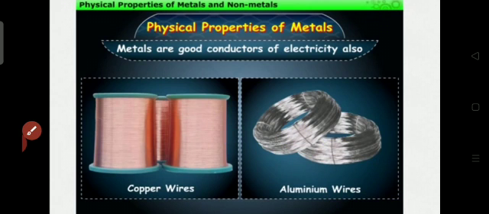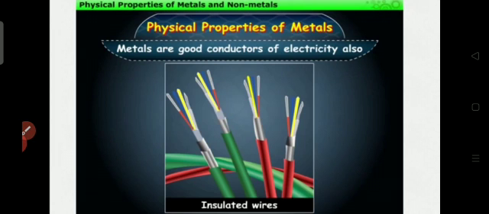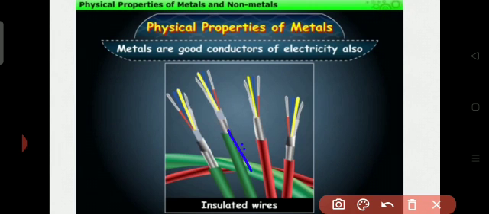Aluminium wires and copper wires are good conductors of electricity. Insulated wires: outside there is a color, green color, red color, and these insulation layers do not allow the electricity to conduct.